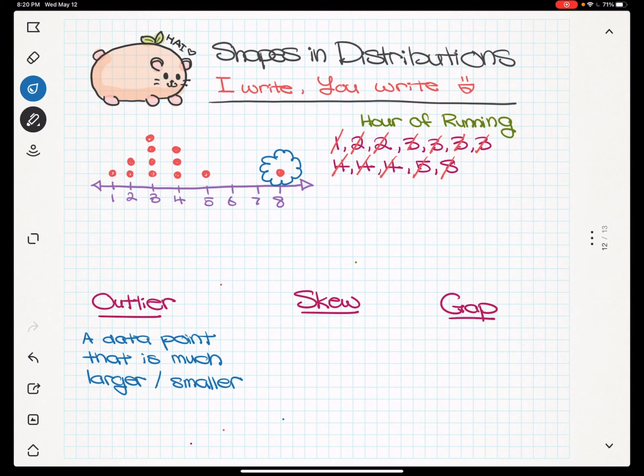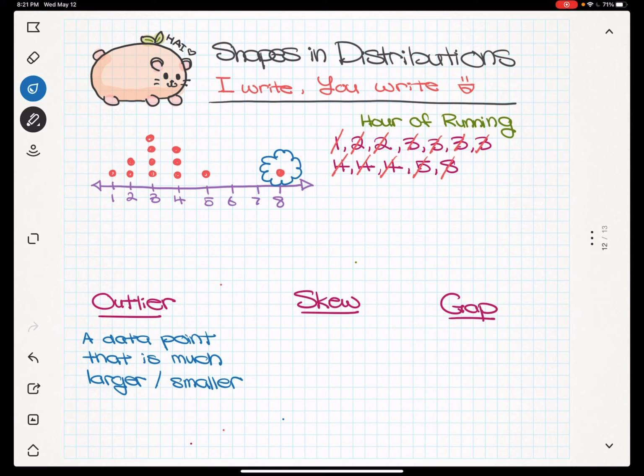All right, what crazy ideas did we come up with? So maybe, I was thinking, maybe we fed Mango too much food that day and he had a lot of energy. So whatever that day was, he ran way more than he normally did. Maybe he just had a lot of energy that day and just wanted to run extra.